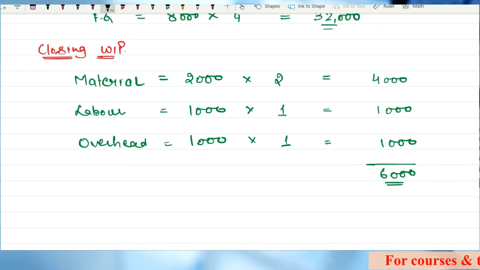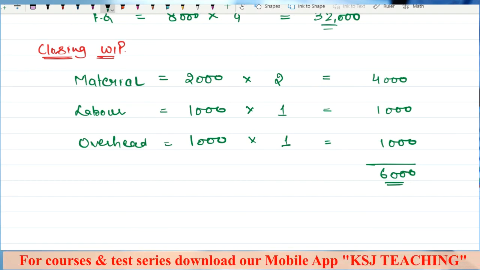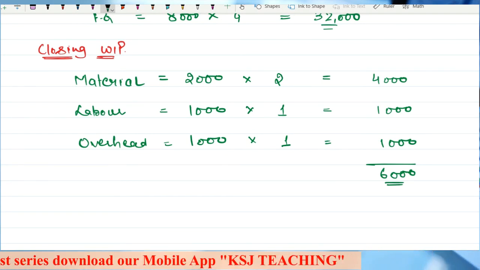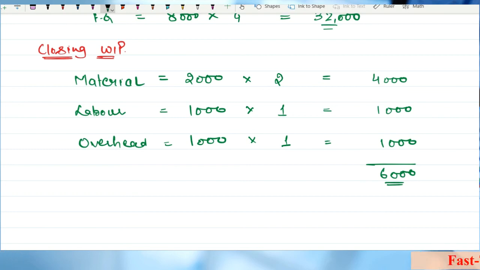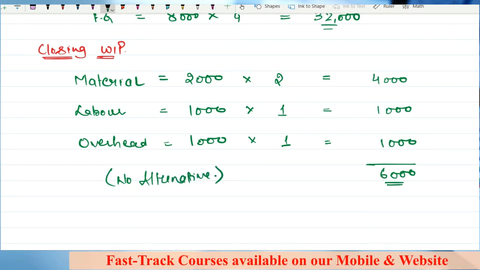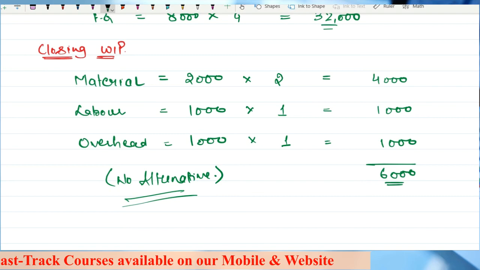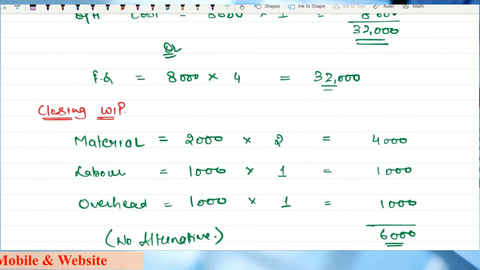Sir, is there any other alternative way or any shortcut of doing it? No, there is no shortcut in doing this. Why? Because the cost incurred is for different units. Material cost is incurred for 2,000 units. Labor and overhead cost has been incurred for 1,000 units. That is why there is no alternative. I'll write it here: no alternative way. You have to do it this way only. Clear? Any doubts in this now?